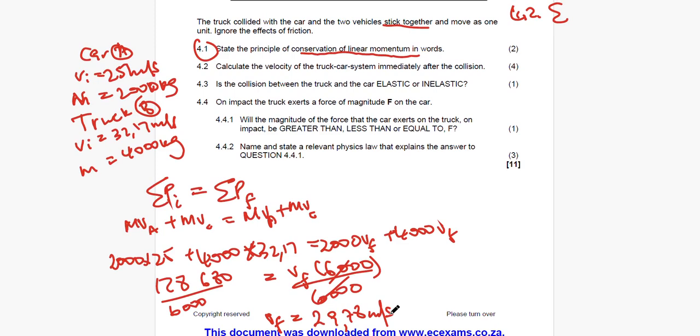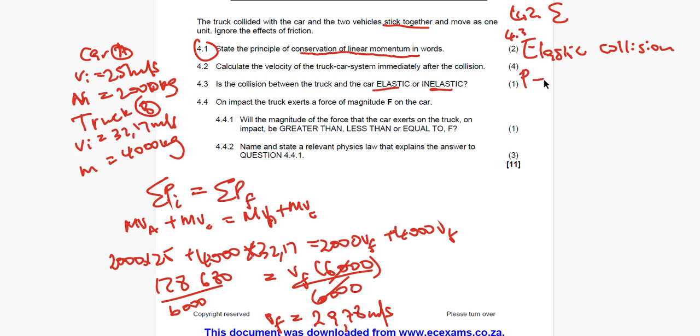It reads as follows: is the collision between the truck and the car elastic or inelastic? You should remember, if we're talking about elastic and inelastic collisions, that on an elastic collision, momentum is conserved.